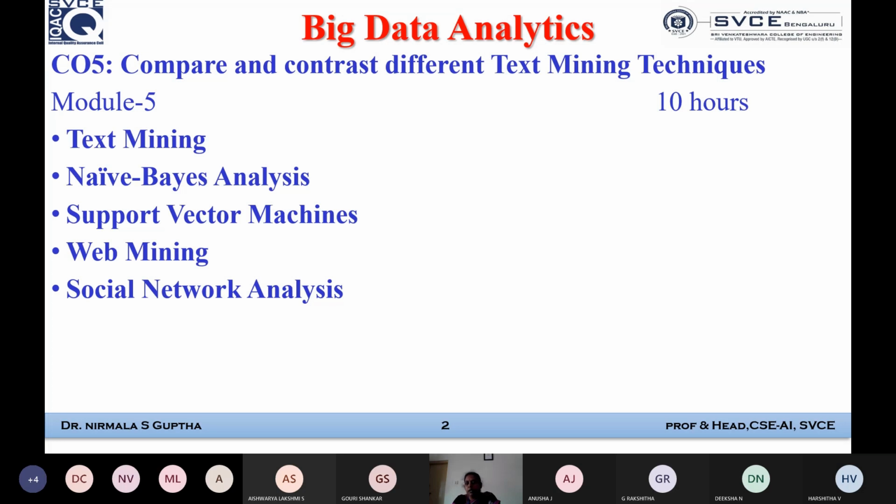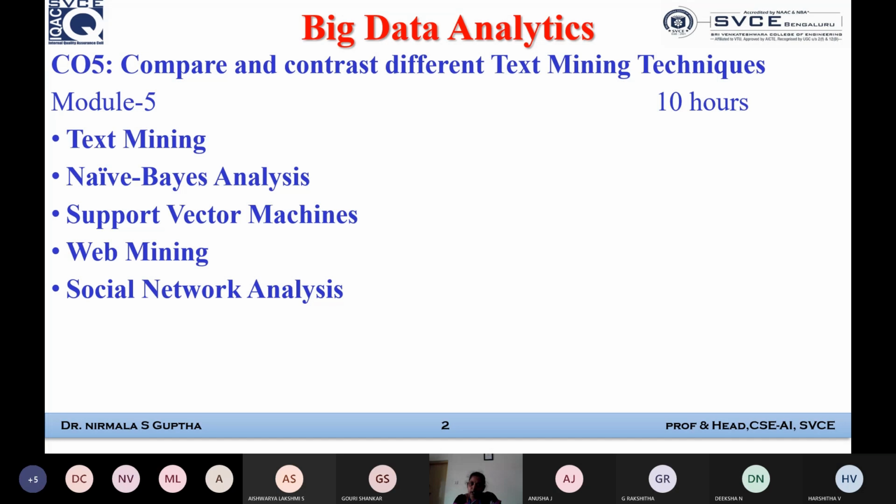Especially we are going to discuss text mining, naive-Bayes analysis, SVMs, that is support vector machines, web mining, and social media analysis. So the complete analytics portion, we are going to learn in these 5 different techniques.